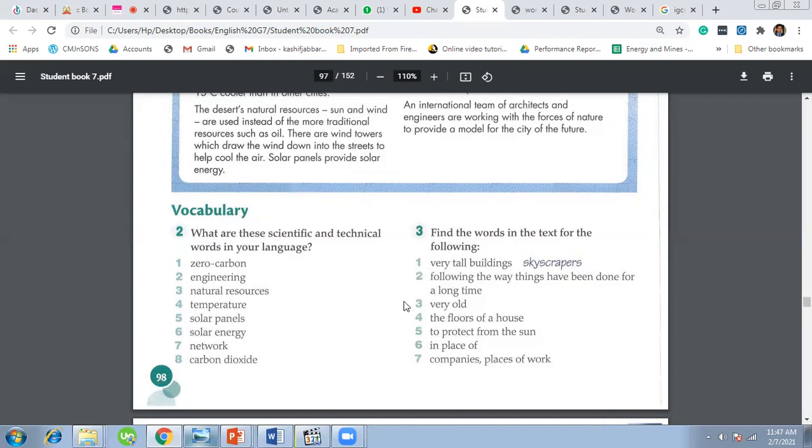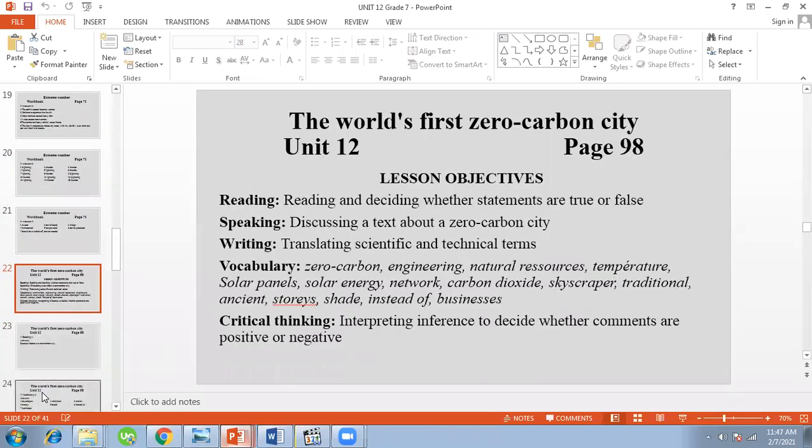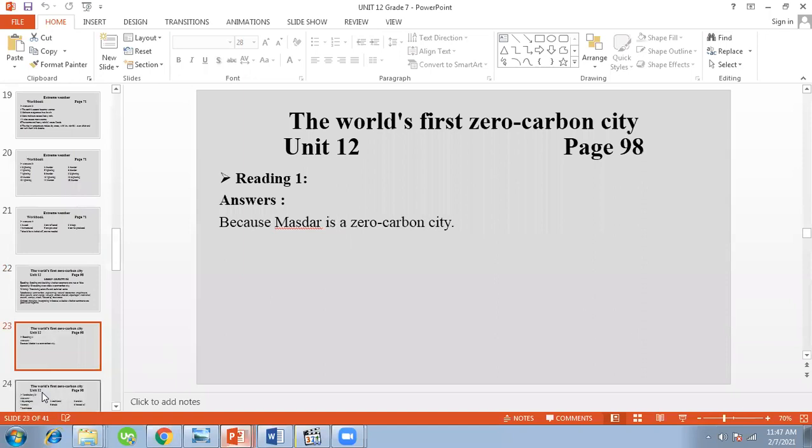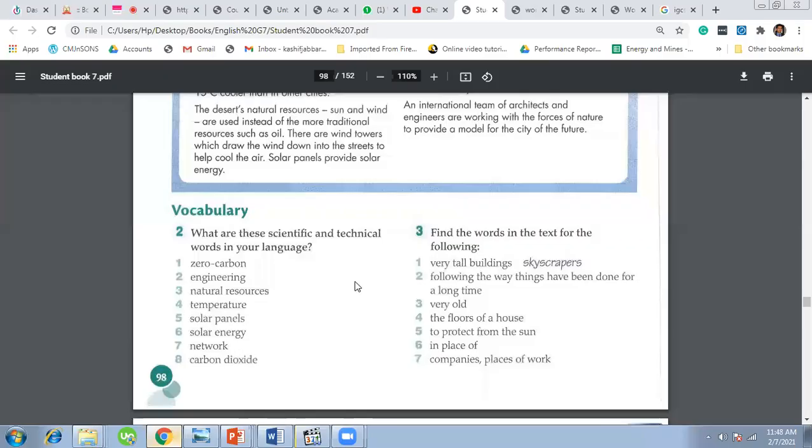You find the words in the text for the following. Very tall buildings are called skyscrapers, like the Burj Arab and the one of the buildings they are building in Riyadh and in Jeddah. So these are called the skyscrapers. Okay, number two is following the way things have been done for a long time. It is called tradition. Tradition, right? And very old means ancient.